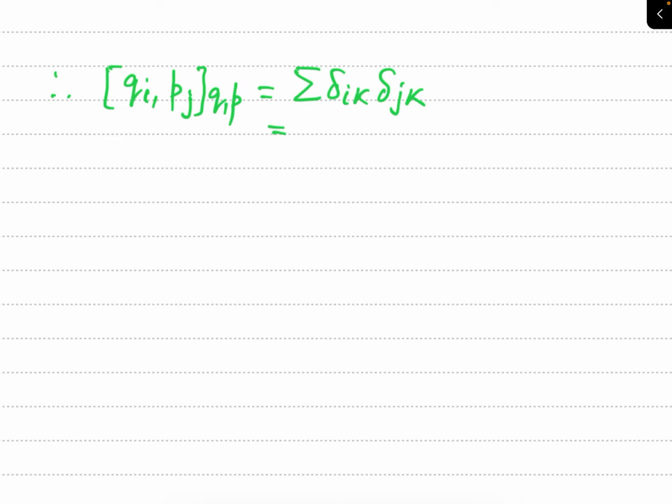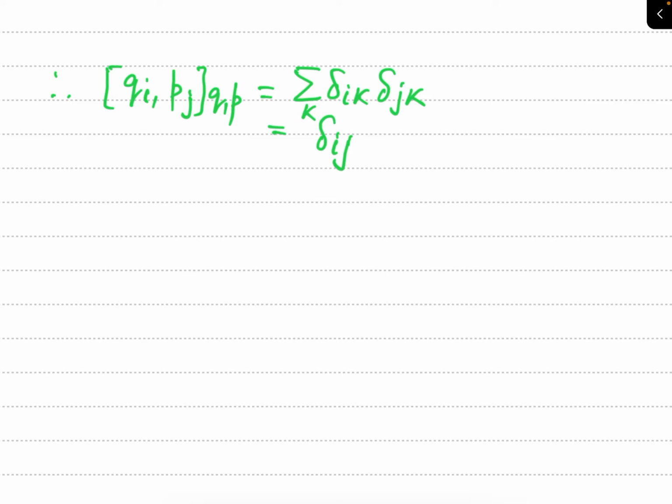And this summation over k will be equal to delta ij, because this summation is over k, and this product delta ik times delta jk will be simply equal to delta ij.